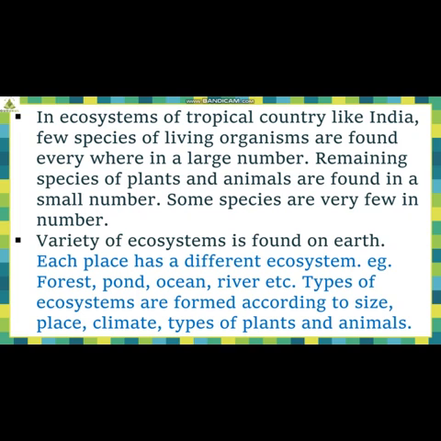Types of ecosystems are formed according to size. What is the size of the habitat? Where is it? Place is important. What is the climate over there? Which types of plants and animals are surviving in it? Depending upon that, we have different types of ecosystems that we are going to learn in land biomes. That would be the next concept of this lesson.